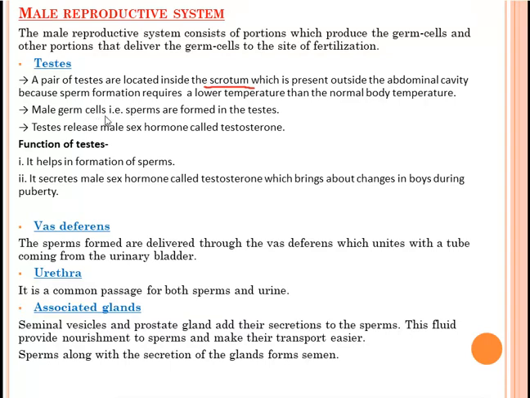Next, male germ cells, called sperms, are formed in the testes. So this is the first function of testes. They help in the formation of the male germ cell called sperms. Next, testes release the male sex hormone called testosterone. There are two functions of testes. First, it will help in the production of sperms. Next, it helps to release the male sex hormone called testosterone.